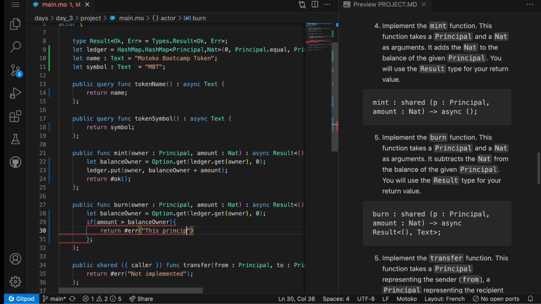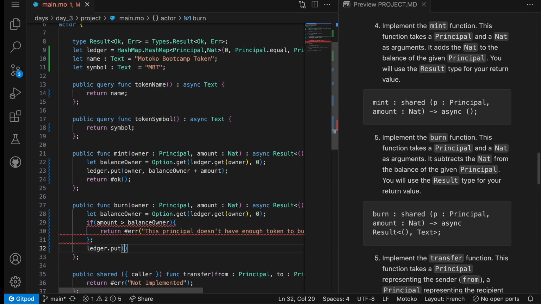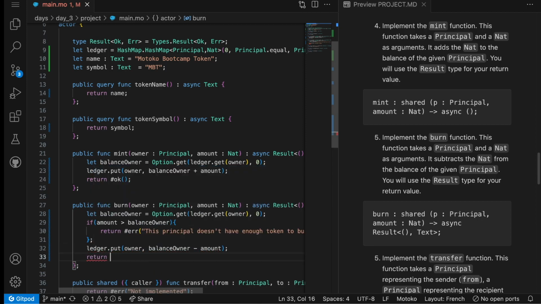This principal doesn't have enough tokens to burn. Otherwise, we can do ledger.put, owner, balance owner minus the amount. So we know that this will be positive because we can only have a Nat here. And finally, we can return OK.